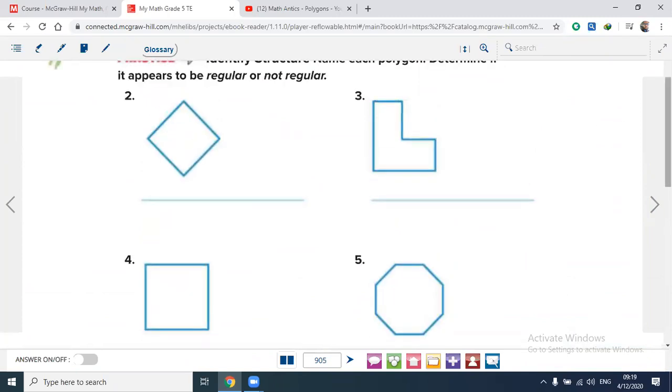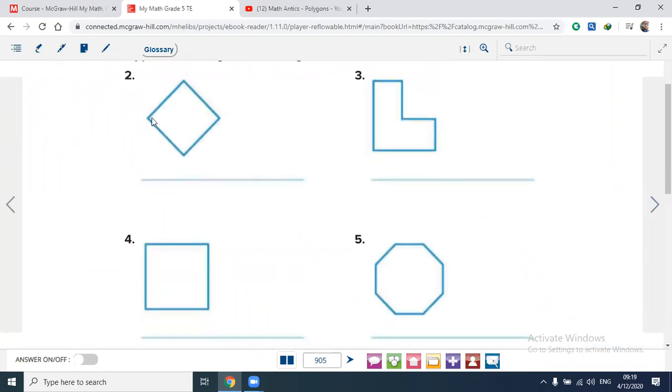Quadrilateral. Is this regular or not regular? Are the sides the same length?